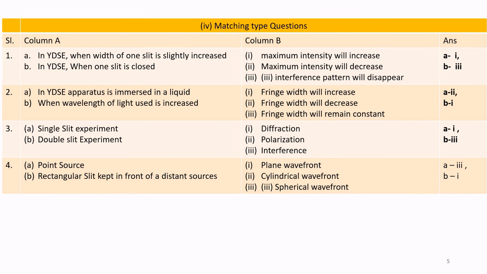Matching type questions. In this question, the statement in column A should be matched with the correct statement in column B. Let us start. Question serial number 1. 1A. In YDSE, Young's double slit experiment, when the width of one slit is slightly increased, then the maximum intensity will increase.